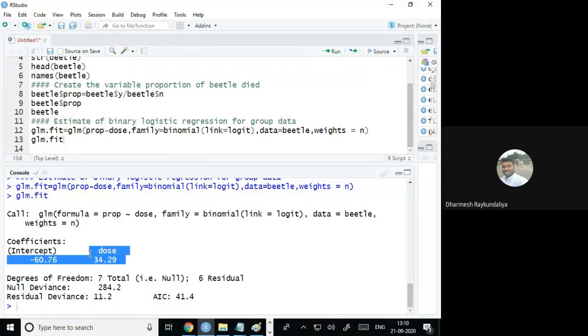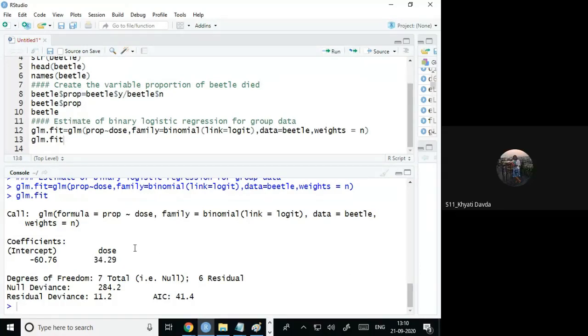Anyone? What is the meaning of this? Sir, as we increase the dose, the death will increase. Of course, very good, nice. Because the coefficient of dose is positive. And we told you that when the coefficient is positive and you increase the value of x, the probability will increase. What is my interest? Interest is whether the beetle died. So death of the beetle is the interest.